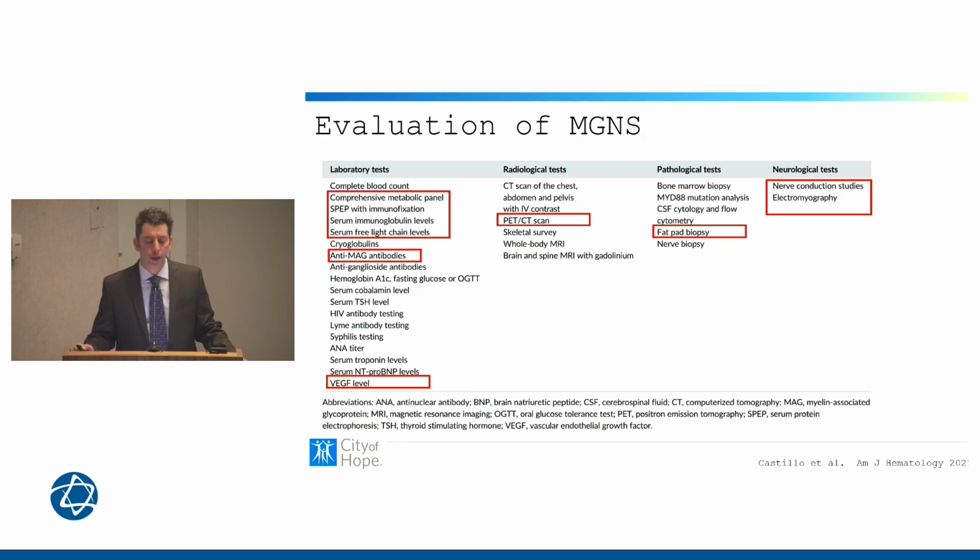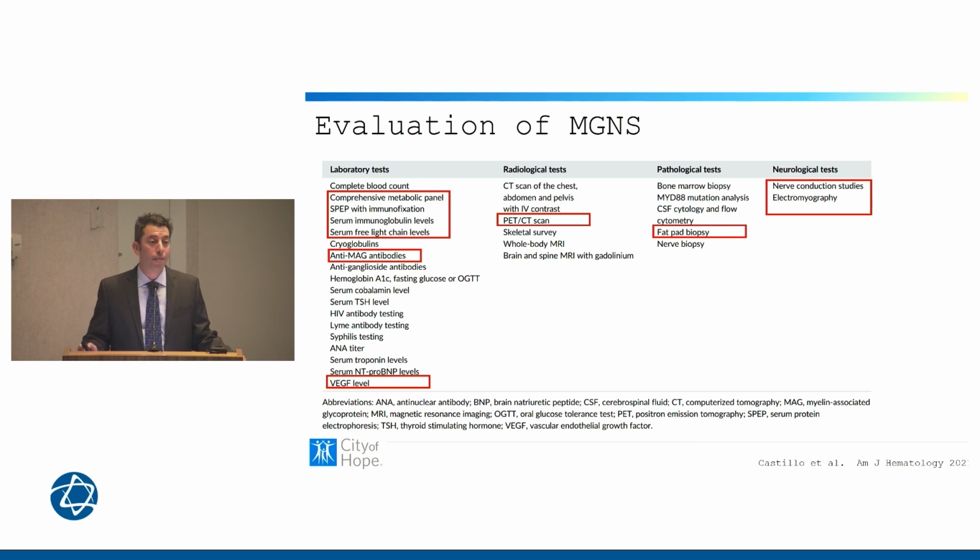So when we evaluate someone with a monoclonal gammopathy of neurologic significance, here's a comprehensive list of tests that we would order. And I highlighted the most important ones here in red. Of course, the metabolic panel and blood count are very important to look for any other clinical significance and electrolyte abnormalities. We want to do a full evaluation for a monoclonal gammopathy with a serum protein electrophoresis and serum free light chains.